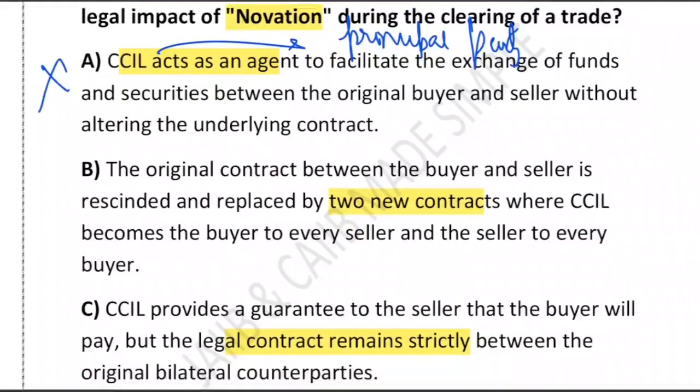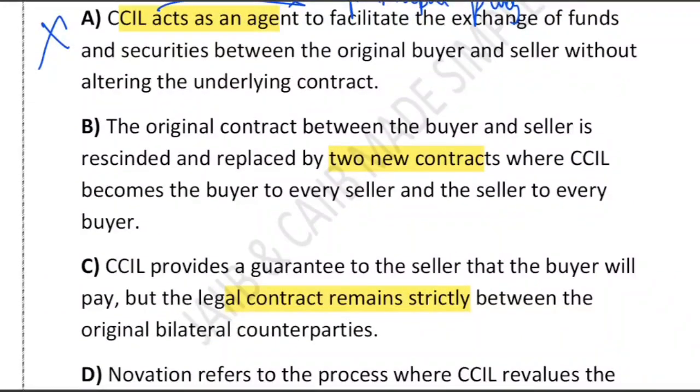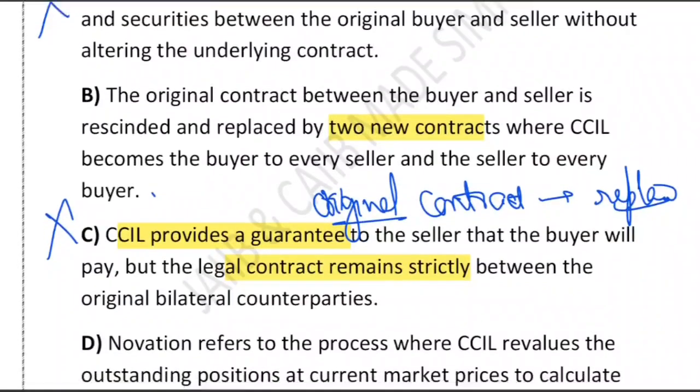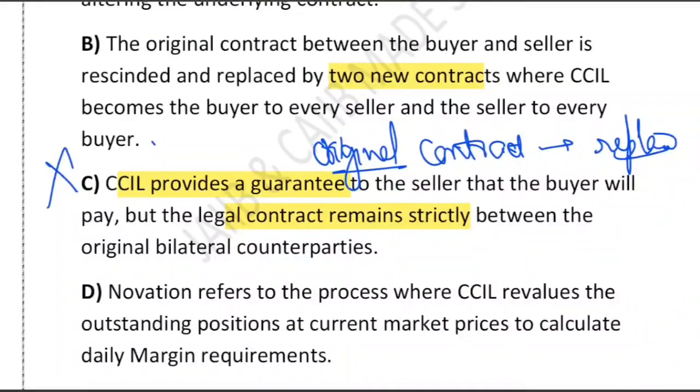Option C, they say CCIL only provides a guarantee. No. Guarantee is not novation. Guarantee and novation are separate things. Here the original contract itself is replaced. So what is happening here? The contract is replaced. It's not a guarantee. Now option D says that novation means mark to market. What do you think? Actually no, mark to market is a risk management process.